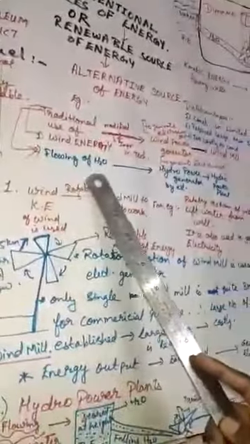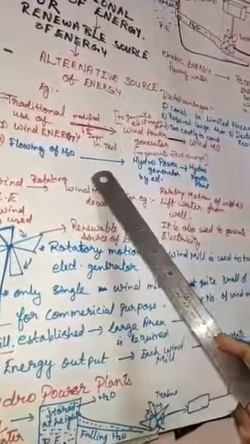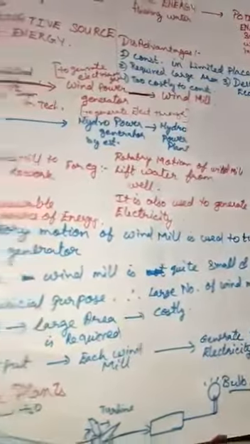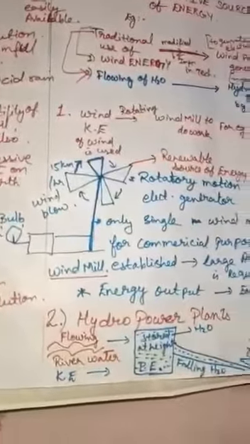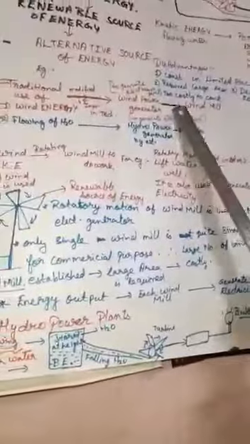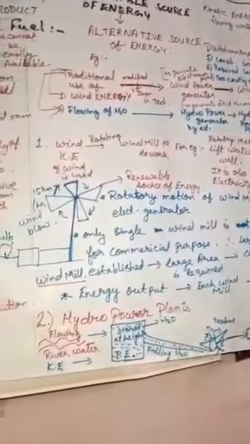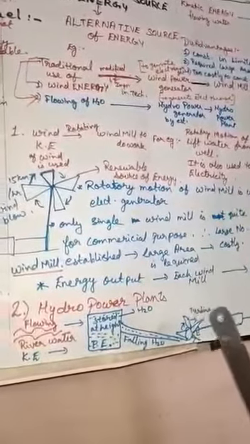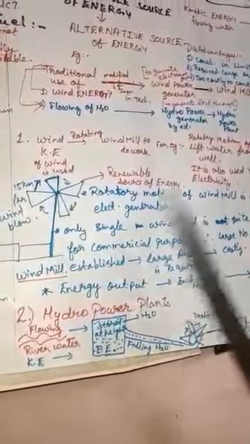Traditional use of flowing water was modified by improvements in technology to generate electricity through a hydropower generator by establishing a hydropower plant. Is that clear? What is a hydropower plant and what is a windmill? Is that clear? So children, now let us see in detail how the windmill and hydropower plant work.